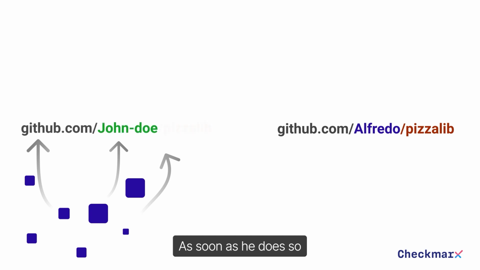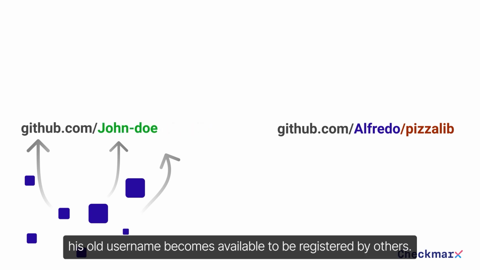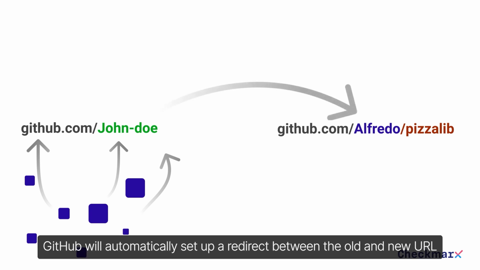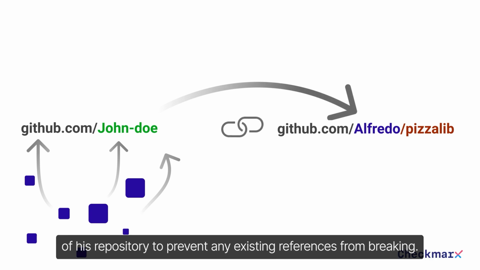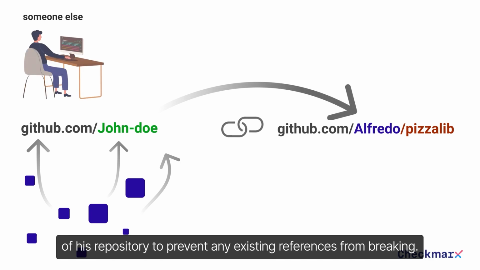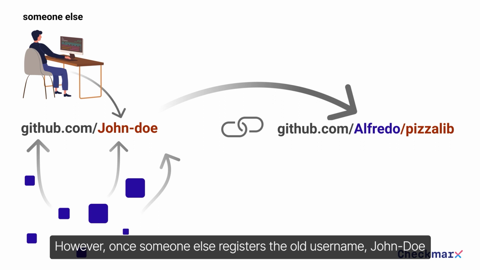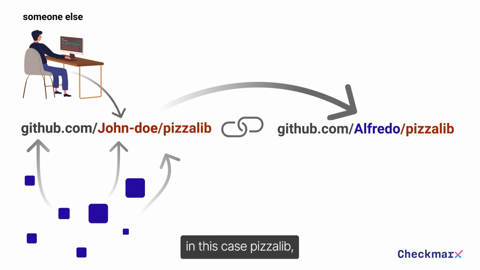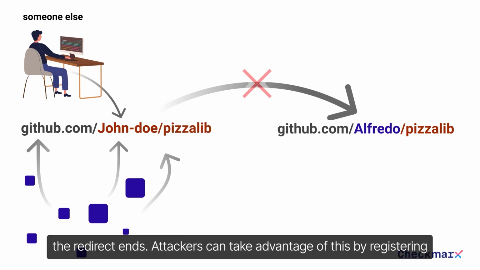As soon as he does so, his old username becomes available to be registered by others. As long as his old namespace remains unregistered, GitHub will automatically set up a redirect between the old and new URL of his repository to prevent any existing references from breaking. However, once someone else registers the old username, John Doe, and creates with it a similarly named repository, in this case PizzaLib, the redirect ends.